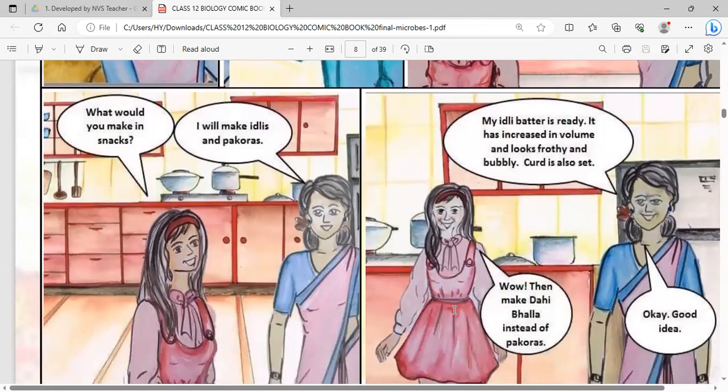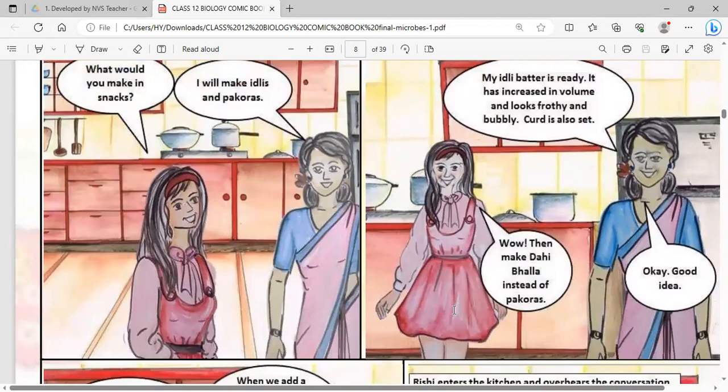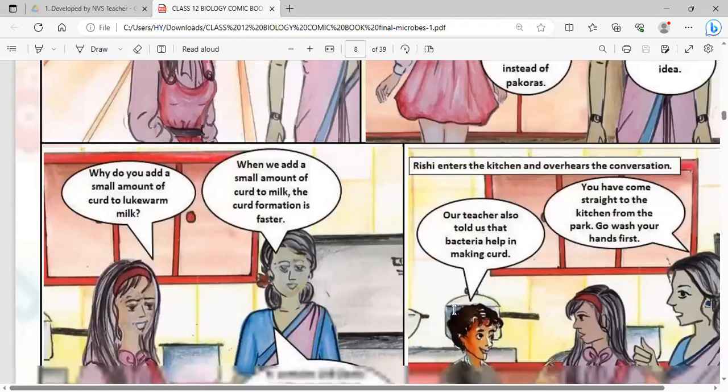So they both went to the kitchen and now Shivangi is asking, what would you make for snacks? So mother is saying, I will make idlis and pakoras. Shivangi is saying, wow, we have dahi also, we have curd also. See, we can make dahi balla instead of pakoras. Mother is saying my idli batter is ready and has increased in volume and looks frothy, bubbly. Curd is also set. So she's saying good idea, we'll make dahi ballas.